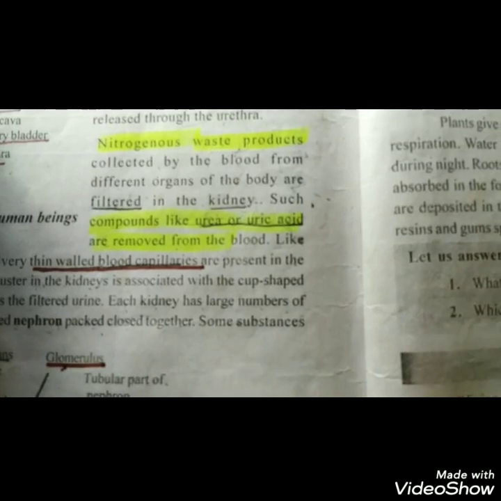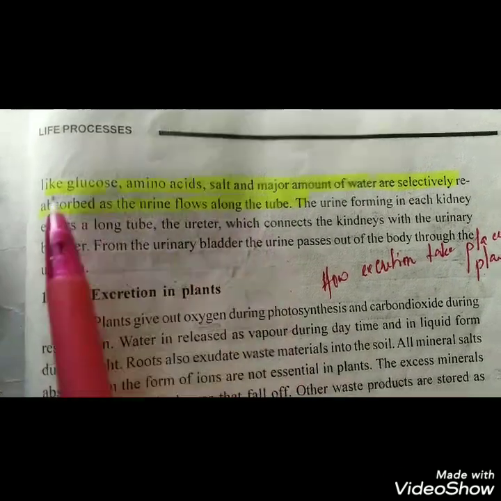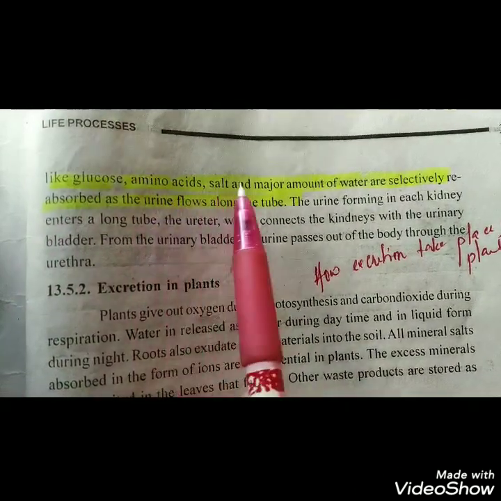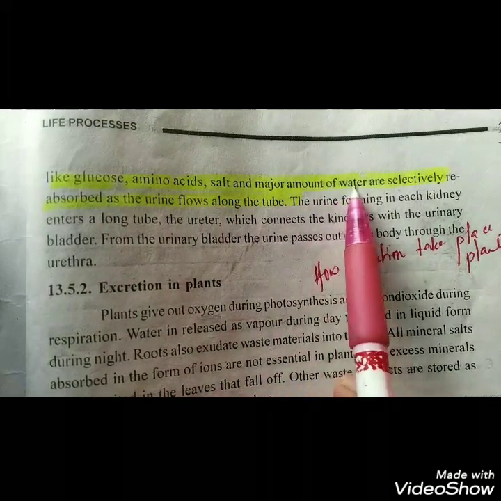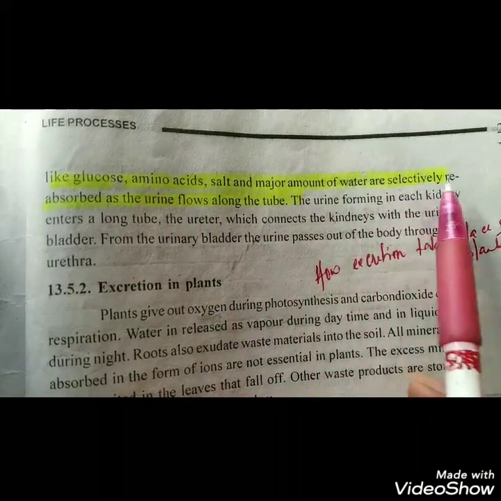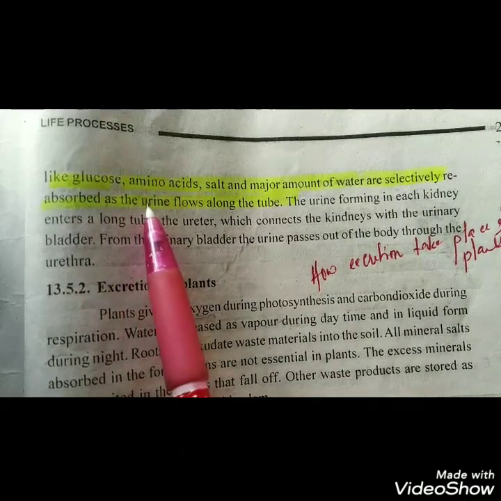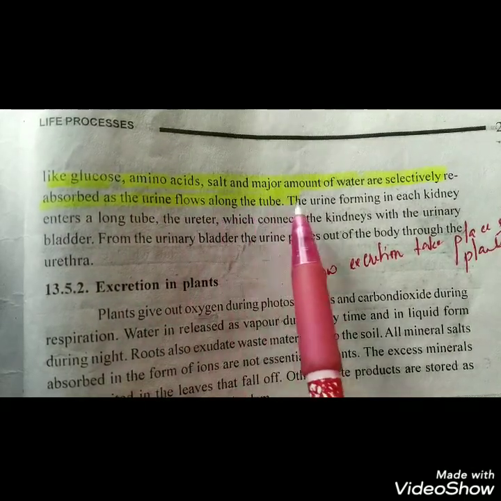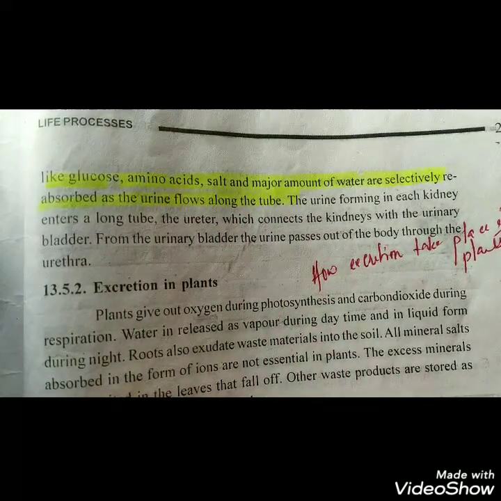Some substances like glucose, amino acid, salt, and the major amount of the water are selectively reabsorbed as the urine flows along the tube. Once the filtration is complete, what happens?